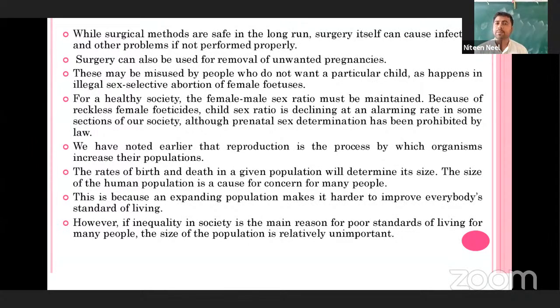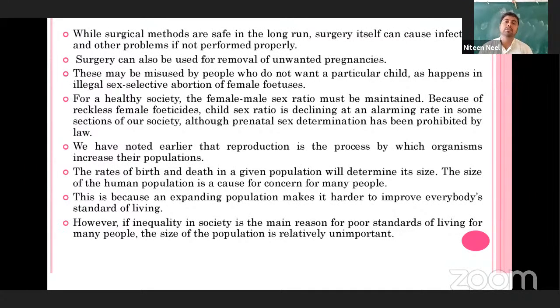These may be misused by people who do not want a particular child, as happens in illegal sex-selective abortions of a female fetus. See, as I said, earlier, after marriage, they used to determine the sex, whether the baby is a girl or a boy, through scanning methods. And afterwards, if they got to know the baby was female, what did they do? They removed it through surgical methods.